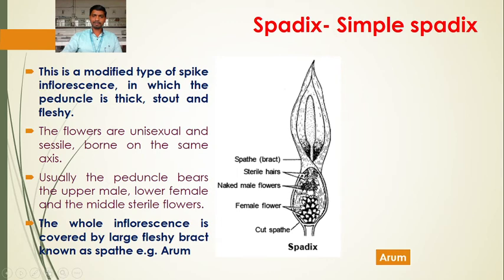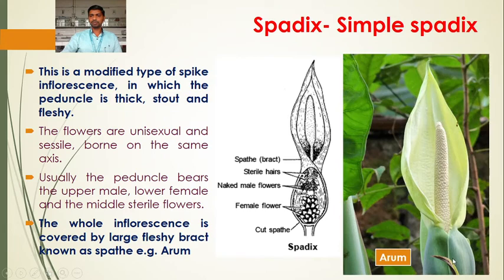So here the sterile flowers are present. The whole inflorescence is covered by a bract called the spathe. This is the characteristic of spadix inflorescence, where a large bract completely surrounds the inflorescence. This type is the simple spadix.